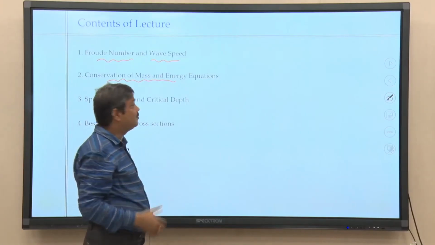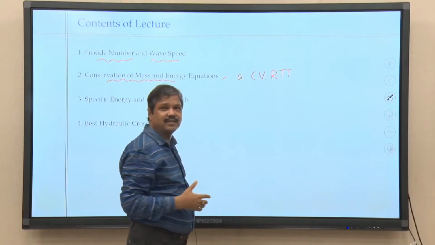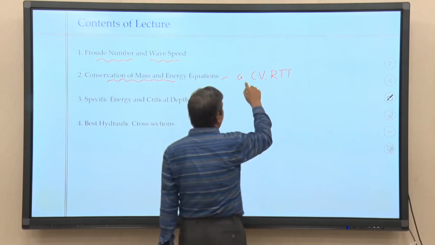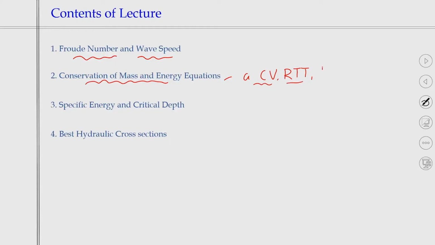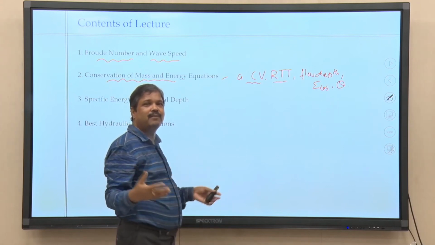These equations we apply for a control volume, using the Reynolds transport theorem. These concepts are used in open channel flow to solve for flow depth, energy losses, and discharge, in natural channels or man-made channels.